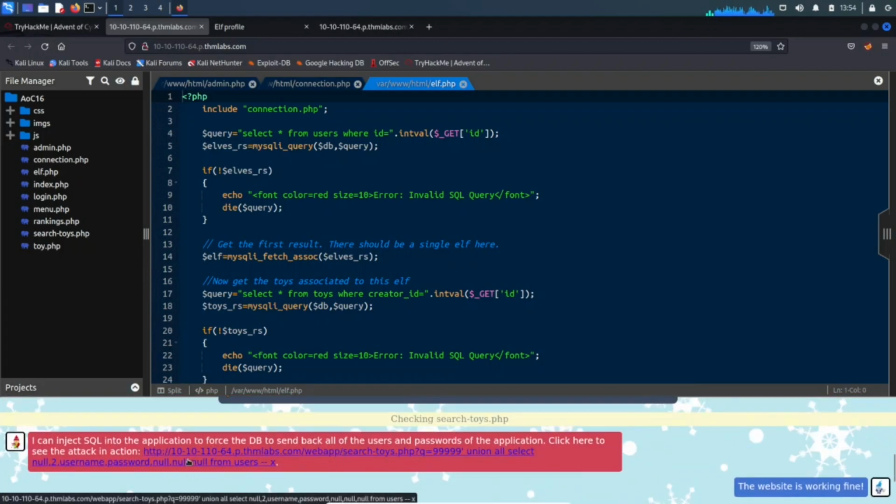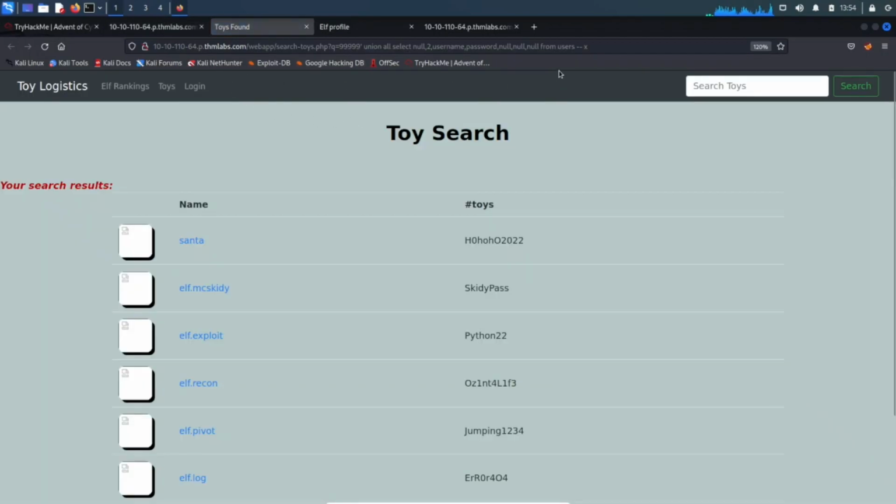Okay, so let's go ahead and open this up. So toys. So this is going to be toys found. So now let's go mess with the toys, search-toys.php. This is what we're going to be tinkering with now.